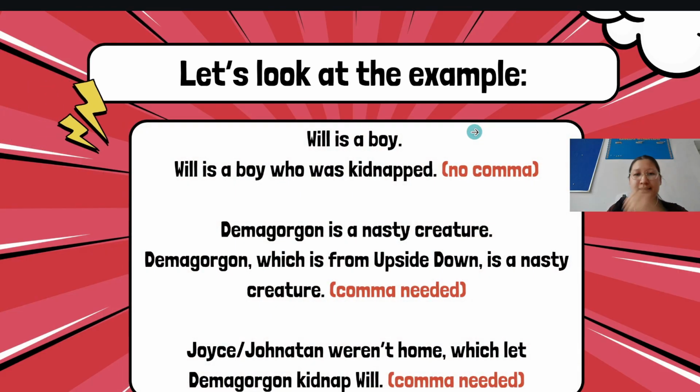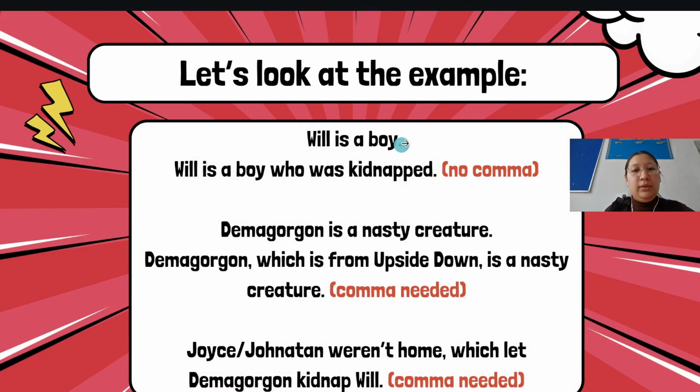So, look at these examples. Will is a boy. This is just a simple sentence without giving extra information about the boy Will. So this is a boring sentence. To make it more interesting and add extra spice and extra information, we use relative clauses. For example, Will is a boy who was kidnapped. You have to also notice that we didn't use a comma. We will talk about it more later.